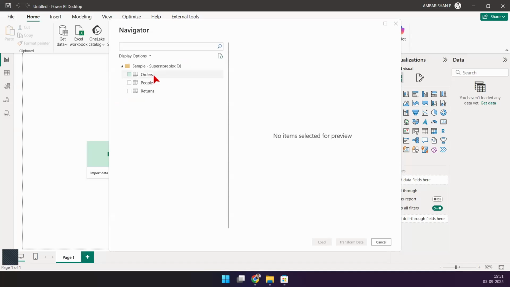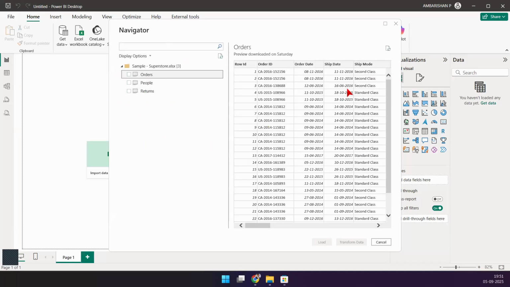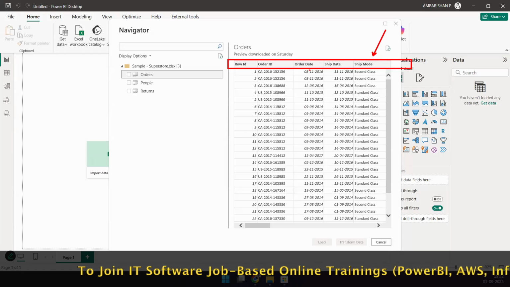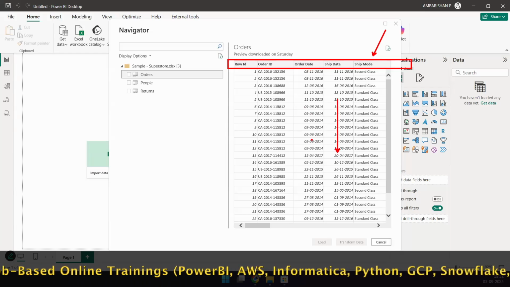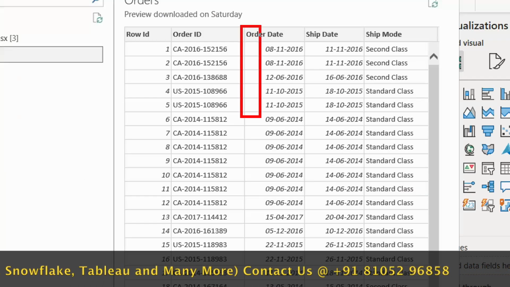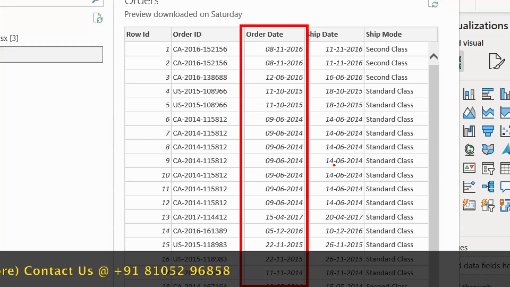Have a look. So let's focus on the orders table alone. Before I can load this, I need to see what's coming in, correct? So let's just click on that, just a normal click, and it gives you a preview on the right hand side. Now I want you to go through this preview very quickly, in a good swift fashion, and understand a couple of things. You want to understand whether the column headers are all coming in fine or not. Do you see the data down below in a proper format and in proper detail or not? Does your order date look like an order date? Yes, that's what I want you to validate when you look at this preview.